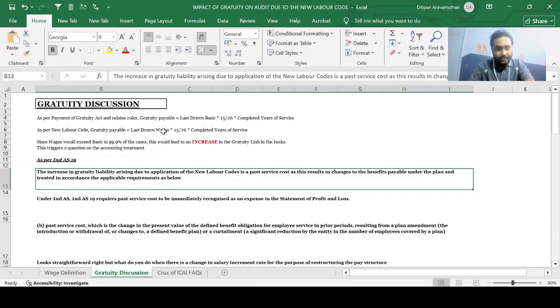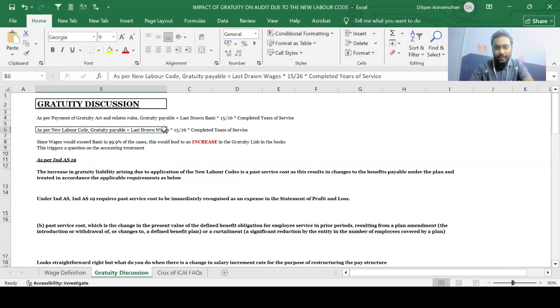As per Ind AS 19, the increase in gratuity liability arising due to the application of the new labor codes is a past service cost, as this results in changes to the benefits payable under the plan, and is treated in accordance with the applicable requirements as below. So why is this a past service cost, guys? Because this number, my last drawn basic getting changed to last drawn wages, is not on account of a change in assumption. It is on account of a change in statute. Because of the change in law, this is triggering a change in my liability in the future, which is why this is a past service cost and not a remeasurement.